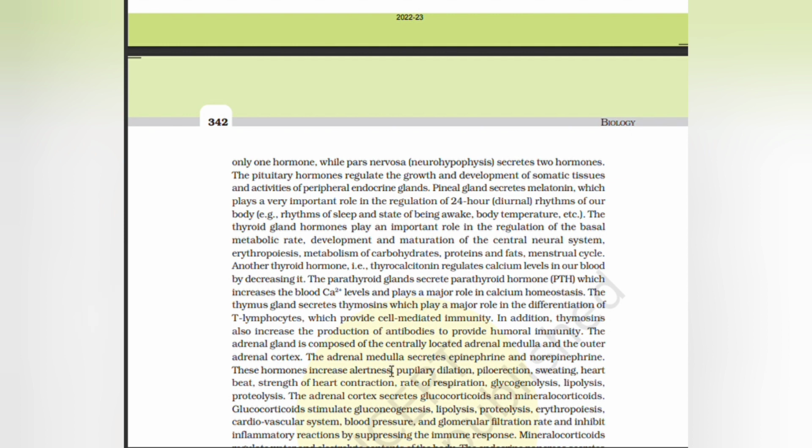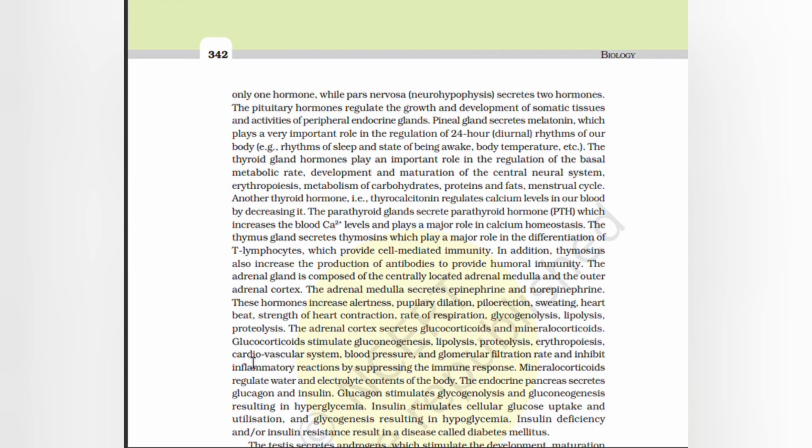These hormones increase alertness, pupillary dilation, piloerection, sweating, heartbeat, strength of heart contraction, rate of respiration, glycogenolysis, lipolysis, proteolysis. Adrenal cortex secretes glucocorticoids and mineralocorticoids. Glucocorticoids stimulate gluconeogenesis, lipolysis, proteolysis, erythropoiesis, cardiovascular system, blood pressure, and glomerular filtration rate, and inhibit inflammatory reaction by suppressing the immune response. Mineralocorticoids regulate water and electrolyte contents of the body.